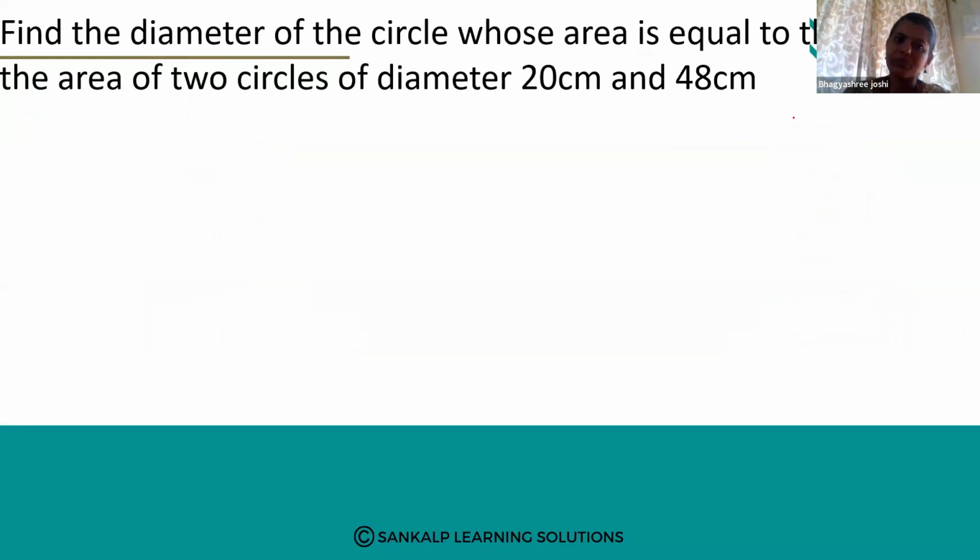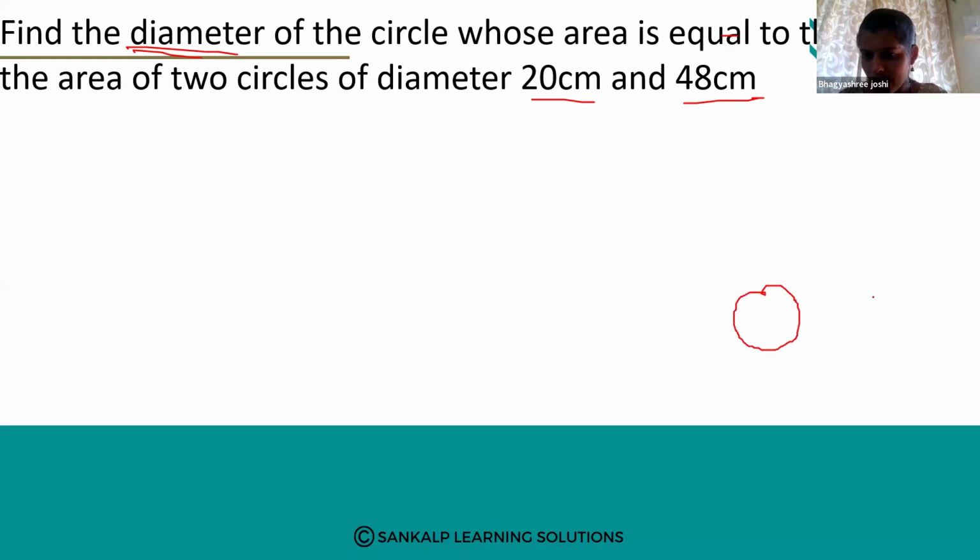Next, find the diameter of the circle whose area is equal to the sum of the area of two circles of diameter 20 centimeter and 48 centimeter. Okay, see, read the question carefully. Find the diameter of the circle whose area is equal to the sum of the area of two circles. So here there are two circles.